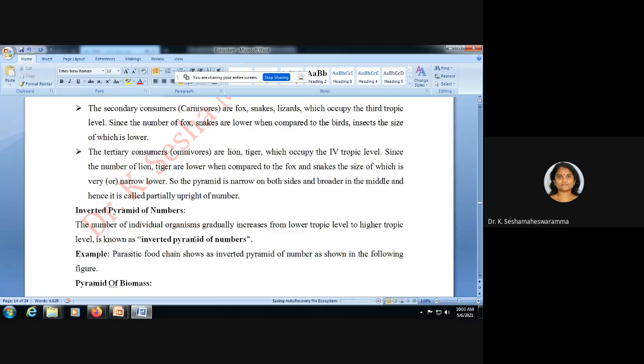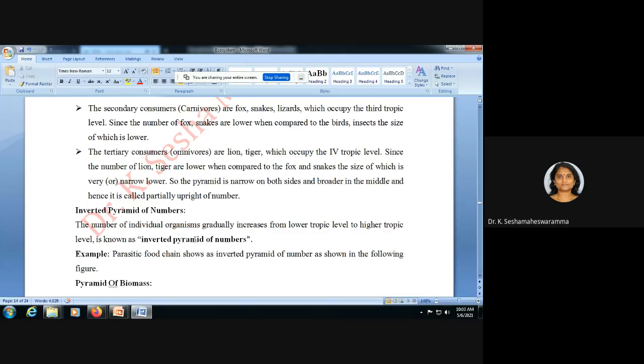Inverted pyramid of number. The number of individual organisms gradually increases from lower trophic level to higher trophic level. This is known as an inverted pyramid of number. The best example is the parasitic food chain.